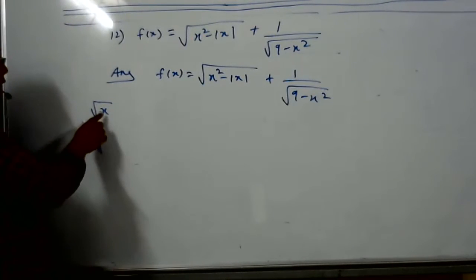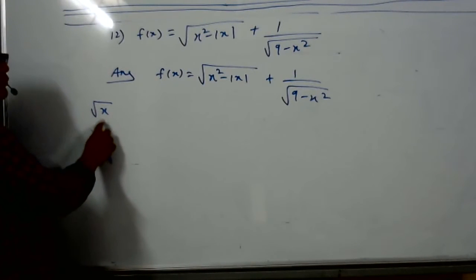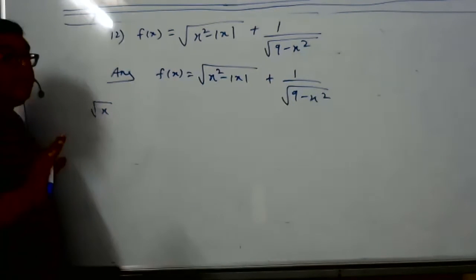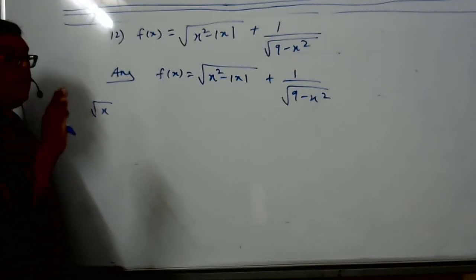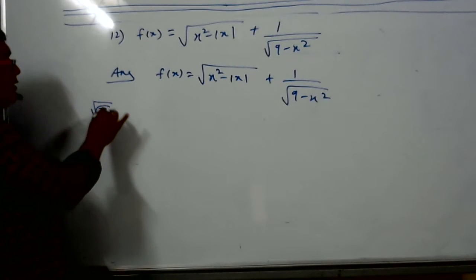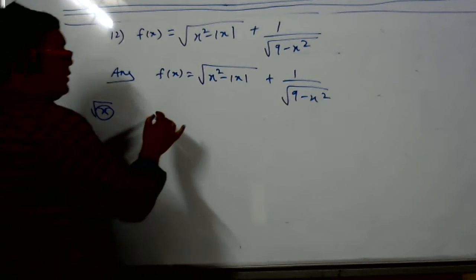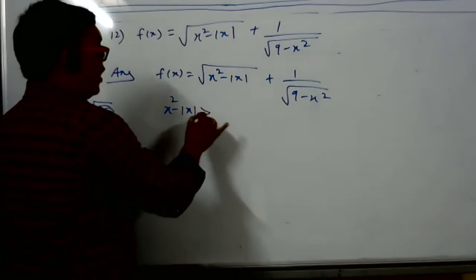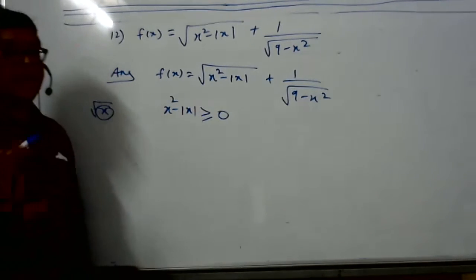Root x, when is root x defined? When x is greater than or equal to 0. For every function which is taught, you have to remember domain and range. So root x is defined when the number inside the radical sign is greater than or equal to 0. This means x square minus mod x should be greater than or equal to 0. Till here, is there any doubt?